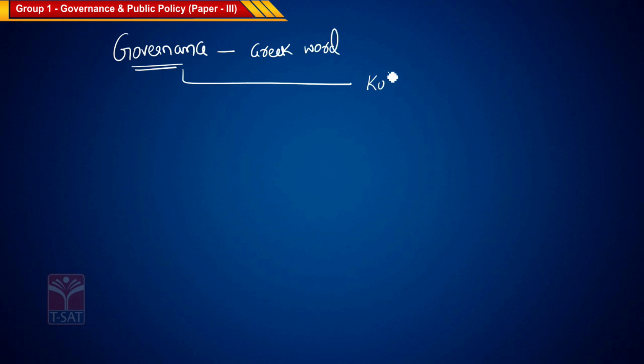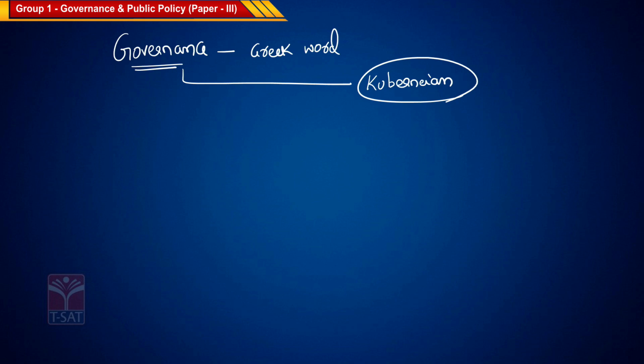Try to understand. The word governance is a Greek word, derived from the word Kubernan.